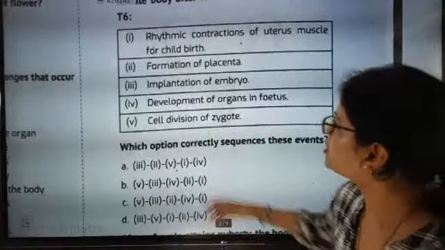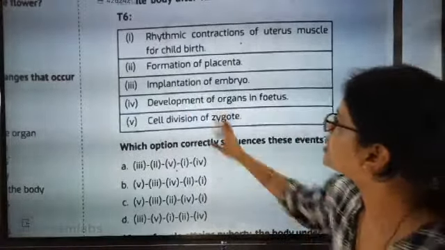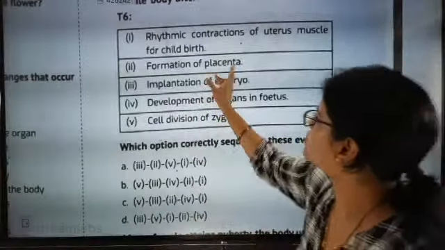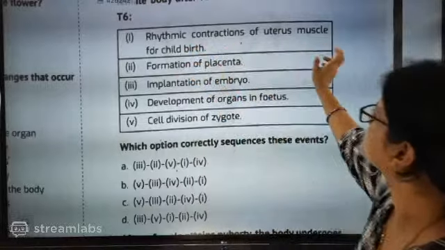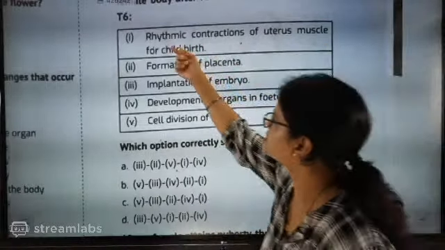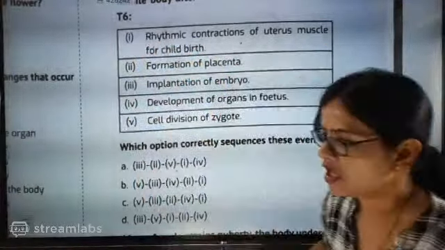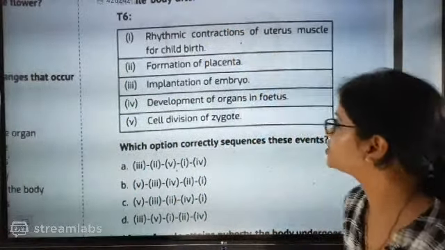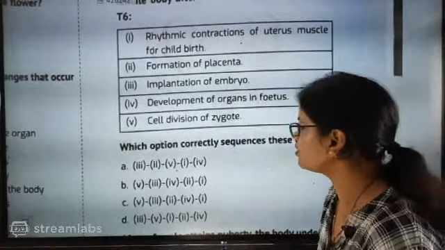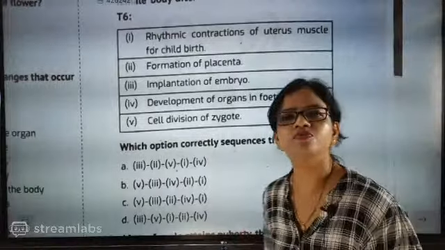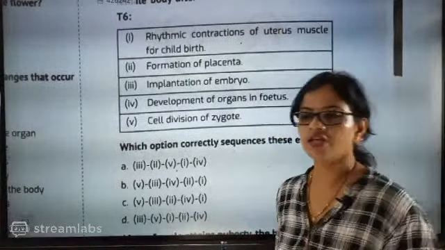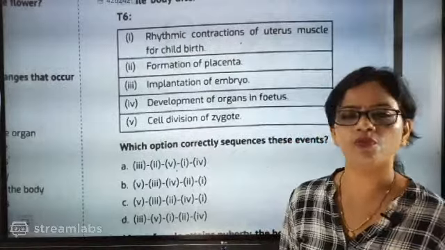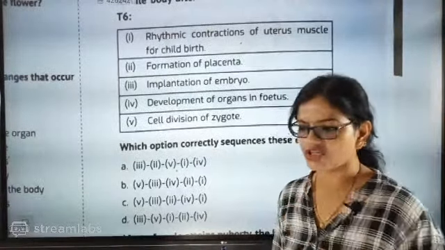Cell division of zygote, development of organ in fetus, implantation of embryo, formation of placenta, rhythmic contraction of uterus muscle. This is exactly the last period of gestation. Gestation means a total of 40 weeks the baby will be exactly inside the mother's womb. That is exactly called the gestation period.